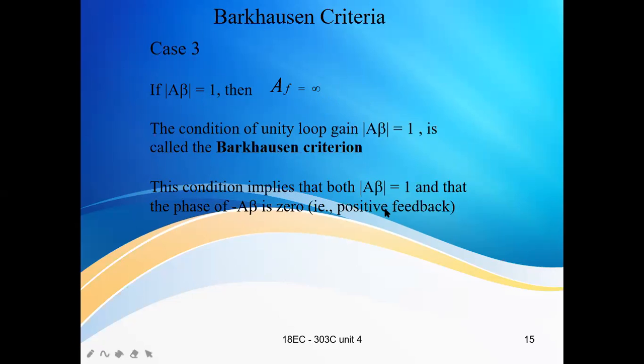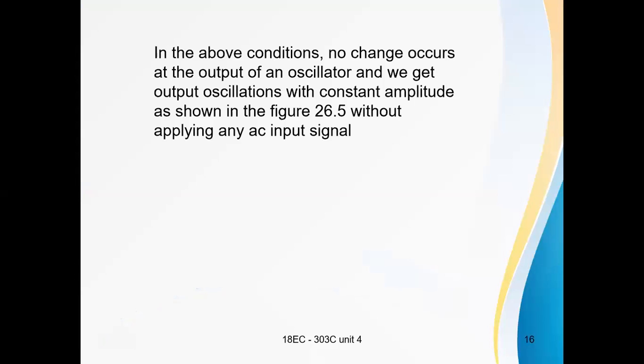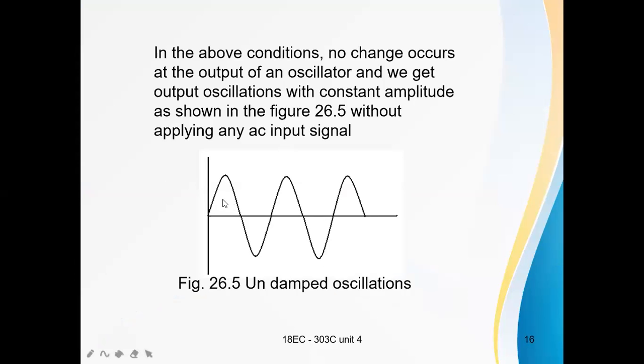Positive feedback means there is no phase difference, 360 degrees or 0. This is the Barkhausen criterion. In case 3, we get undamped oscillations. See, these are the undamped oscillations, where the amplitude is constant for the entire cycles.